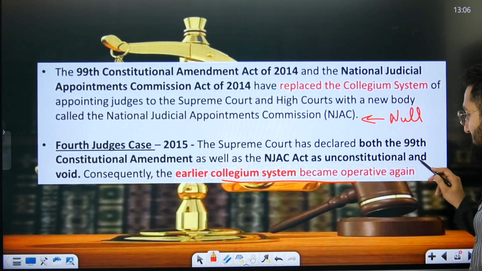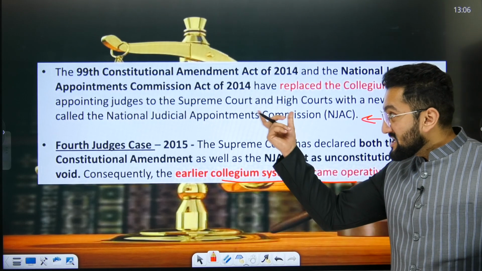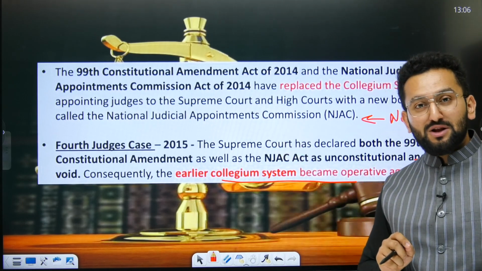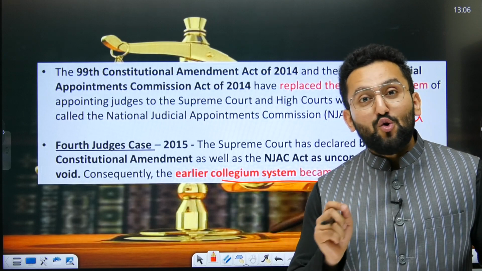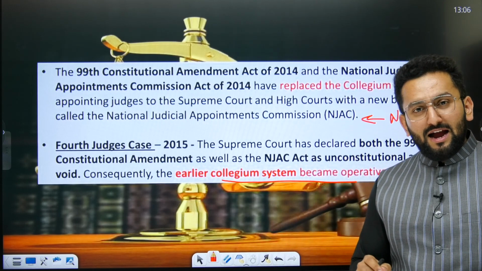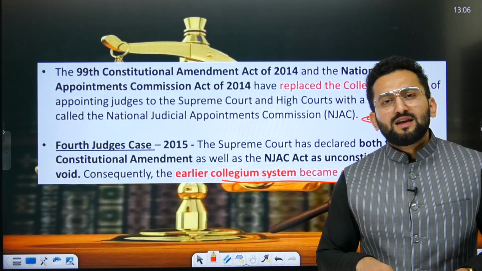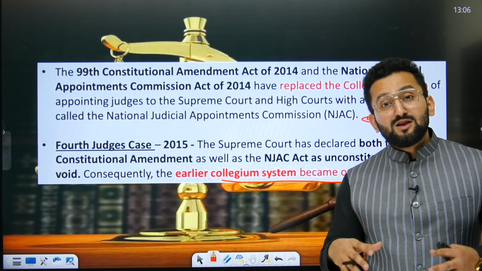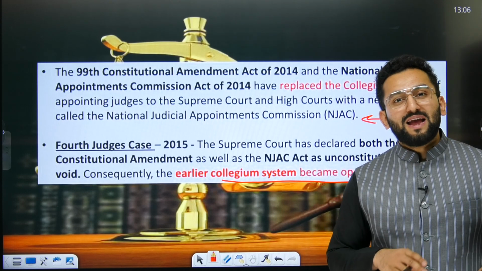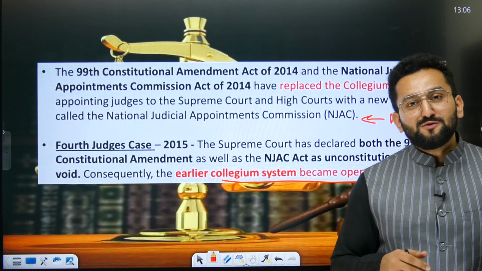Earlier the collegium system became operative again. So the 99th Constitutional Amendment Act was an attempt to replace the collegium system. And why? The reason was that the collegium was, or is, an opaque body, an opaque mechanism. Lack of transparency is there.